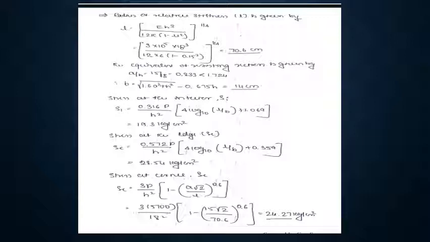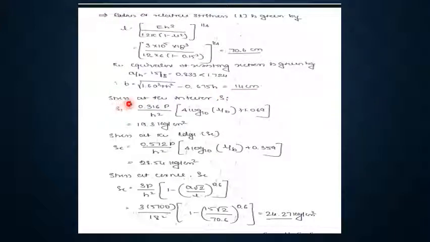First calculate the radius of relative stiffness small l given by the equation Eh cube by 12K into 1 minus mu square, under the fourth root. So we got the value of l as 70.6 centimeter. After that, find the ratio of a by h. a is 15 centimeter, h is 18 centimeter. So a by h will be 0.833, which is less than 1.724. In that case, use the equation for b as square root of 1.6 a square plus h square minus 0.675 h. So b will be 14 centimeter.